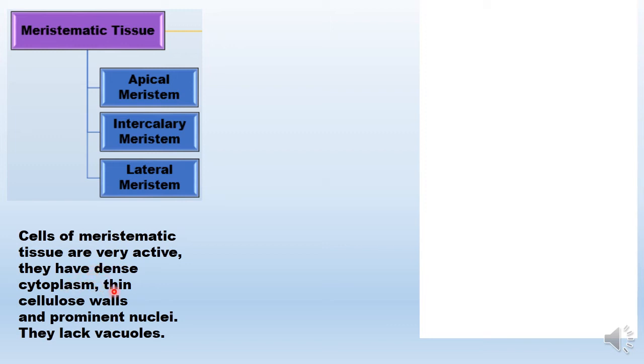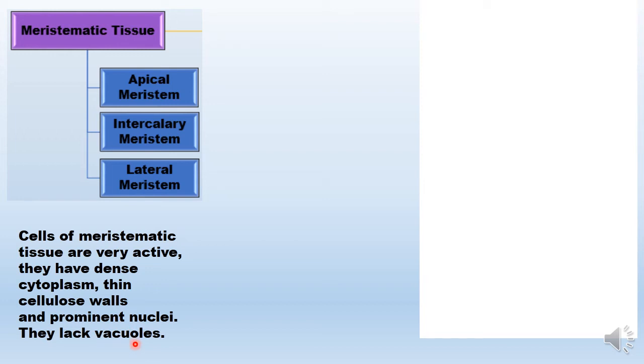thin cellulosic cell walls, because if the cell has to continuously divide, then its wall should not be thick or very rigid, and it has prominent nuclei, because if the cell is continuously dividing, it has to double its genetic content very often, and that's why the nucleus is very active at that moment in those kind of cells, and it has very prominent nucleus, and they also lack vacuoles.